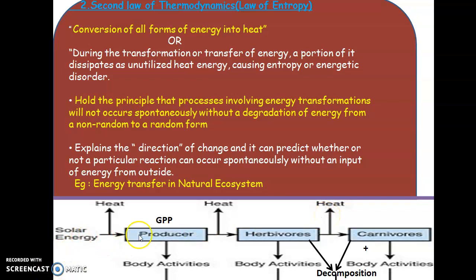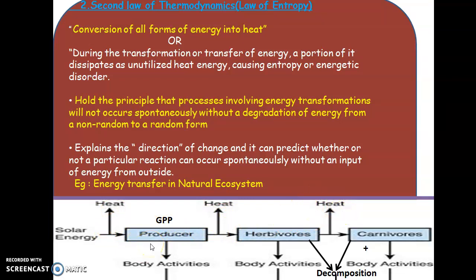In this example, you can see that the solar energy first enters into the producers or the green plants, then it moves into herbivores, then into carnivores. So during this energy transfer, apart from their body activities and also decomposition, some amount of energy is getting lost as heat. This is called the entropy.